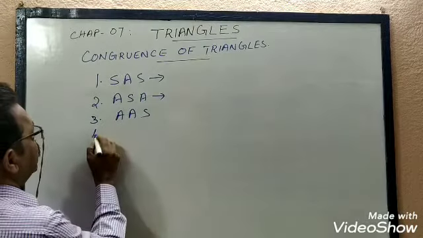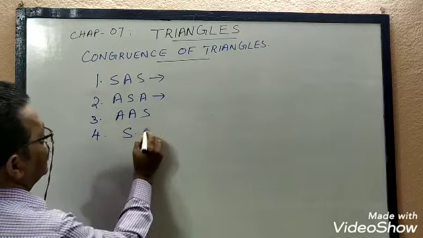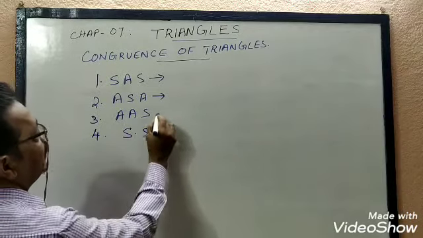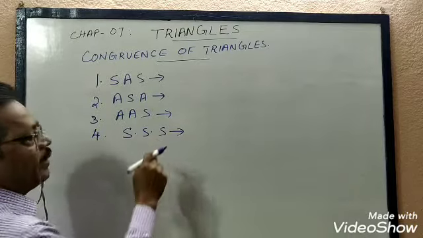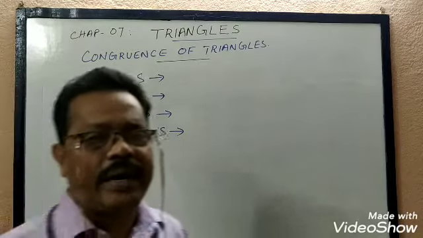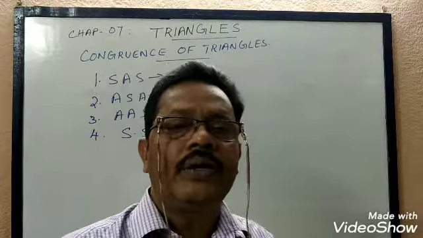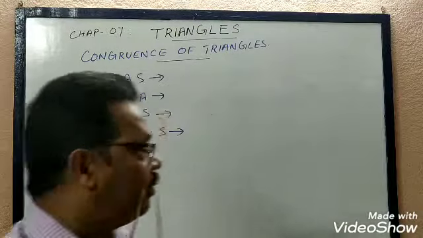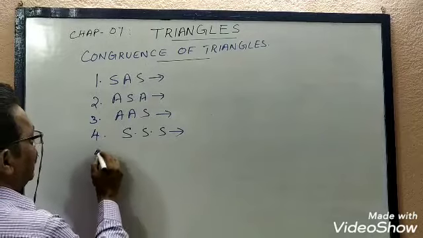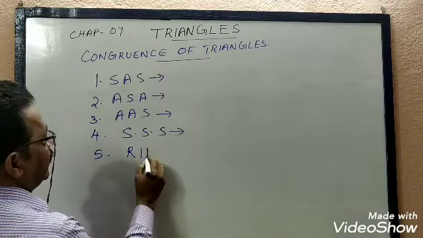And the fourth congruency condition is SSS. What is this? SSS congruency condition means side, side, side. Yani if the three sides of a triangle are congruent to three sides of another triangle, then both the triangles are congruent. And the last is the RHS congruency condition.